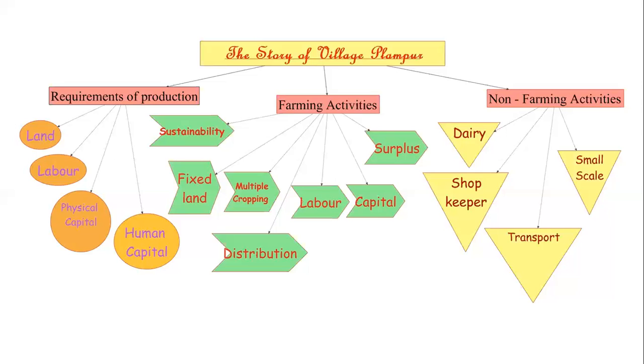We saw that farming is the main activity in Palampur, and most people are dependent on farming for their livelihood. Then you have seen the non-farming activities like dairy, small scale manufacturing, transport, which are carried out but on a very limited scale. Okay, so this is a short summary.